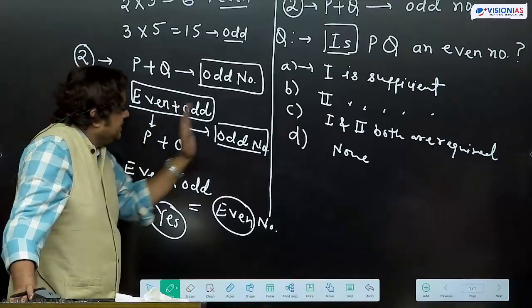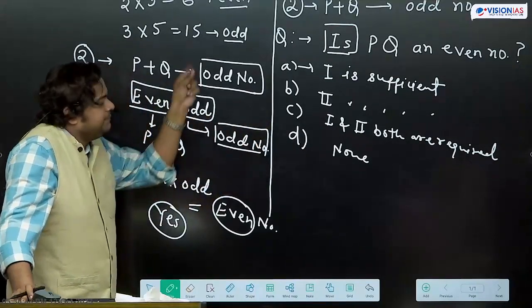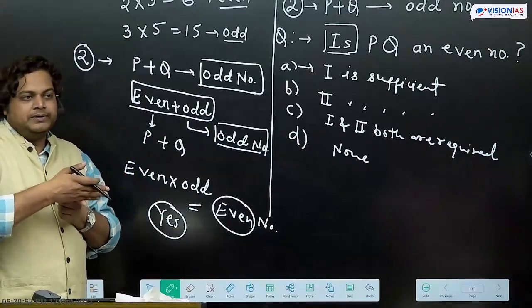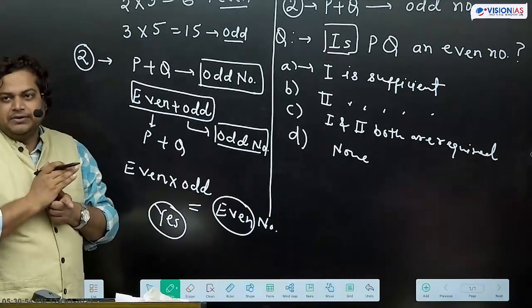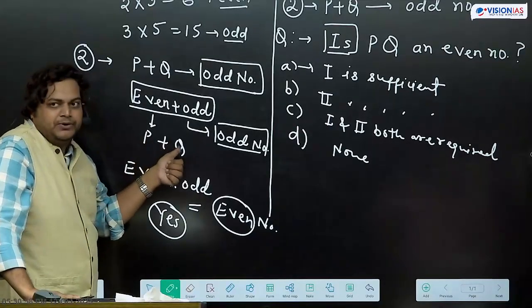Then only we can get odd number. So we got this idea about P and Q, कि either P or Q will be odd and another will be even. So this way we got idea कि one will be even, another will be odd.